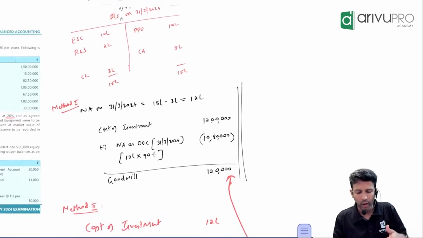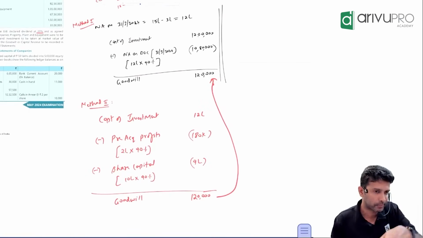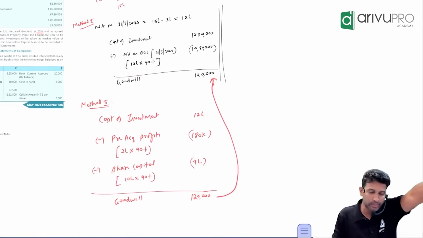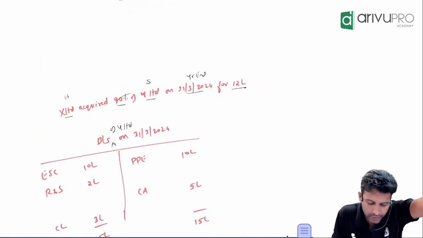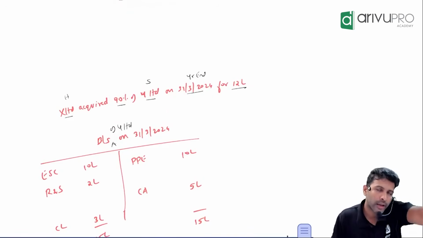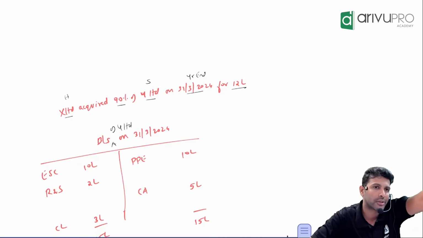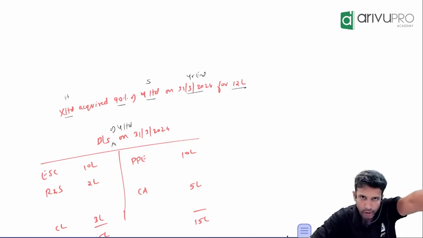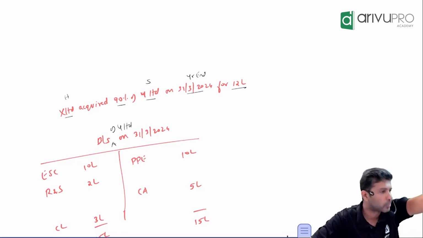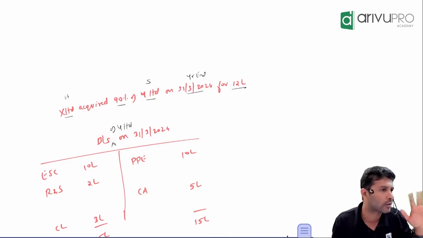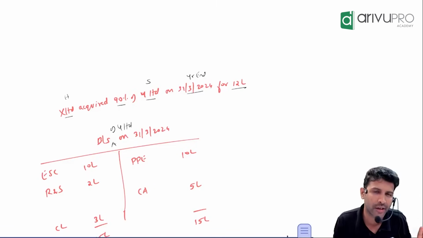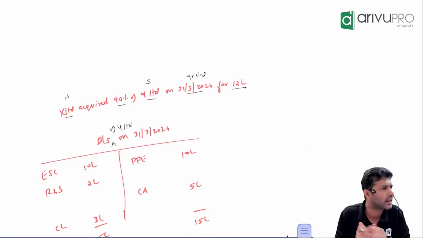First, let's work it out the way we just worked it out here, with this method. Control has been obtained, correct? With 90%, obviously you do get control. Give me the goodwill working note breakup, working note number 6. Cost of investment, reduce pre-acquisition profit, reduce pre-acquisition dividend, reduce the holding share of the subsidiary company's share capital. Positive number is goodwill, negative is capital reserve.